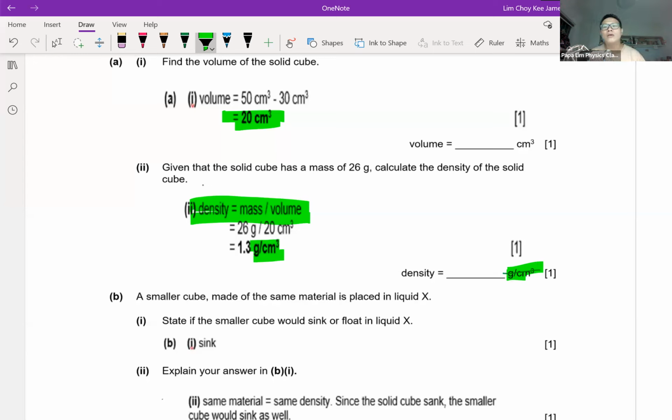So which means any unit is okay, whether it's kg per meter cube, SI units, or a non-SI unit. Gram per cm cube is actually acceptable too. In my opinion, if the marker doesn't state, just use the unit that's most convenient for you. For example, in this case, everything is in gram and per cm cube, so I will just leave it. If the question doesn't require me to convert to kg per meter cube, I will not touch it, because the more conversion you do, the more open you are to careless mistakes.